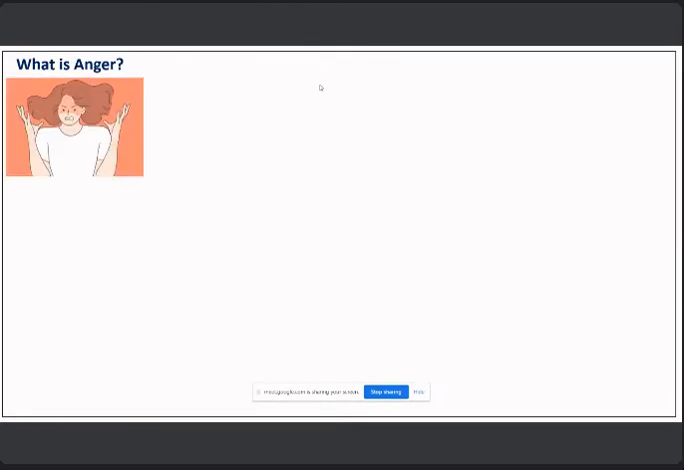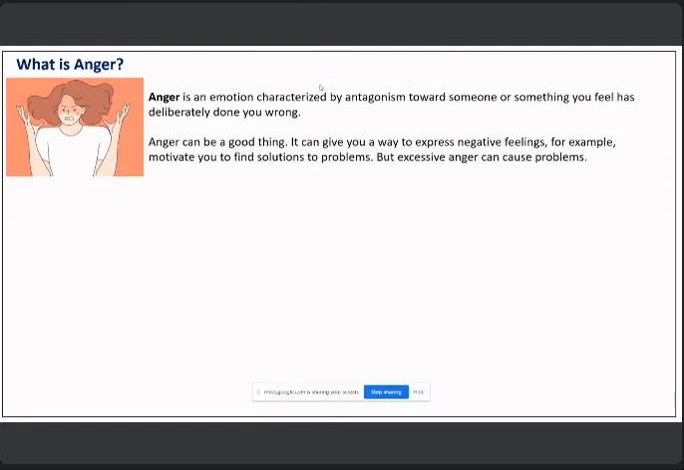Anger is one of the basic human emotions that is elemental, as are happiness and sadness. These emotions are tied to basic survival. Anger can be a good thing.